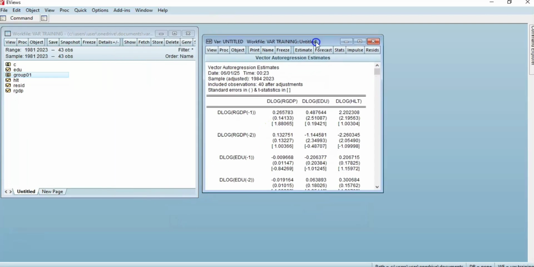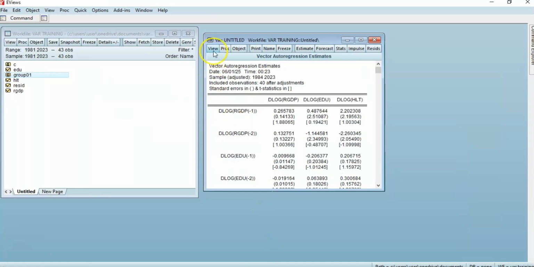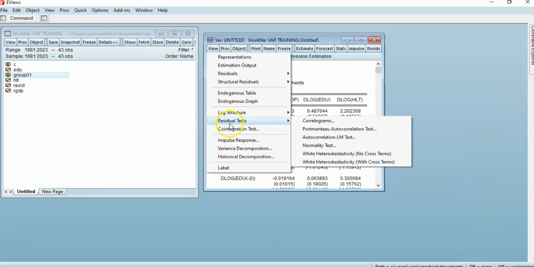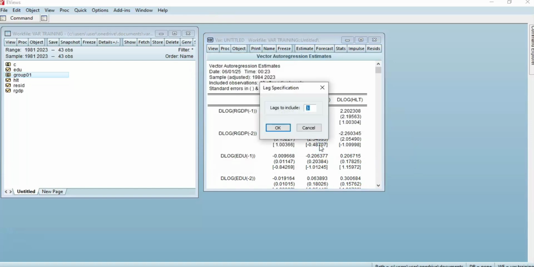Then once we've done that, the next step is for us to select optimal lag length. Okay, select optimal lag length. We'll click on view. And then once you click on view, we'll go to lag structure. Then we'll click on lag length criteria. Let us put 5 lags to include 5.